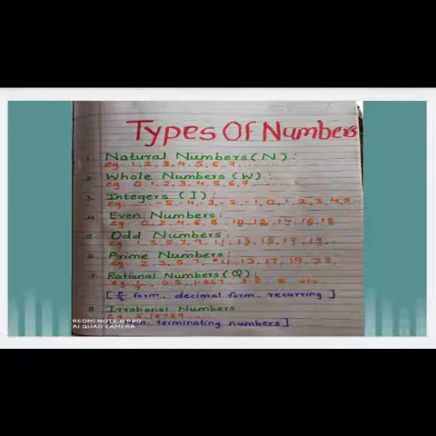Hence, see in the examples, 0.5, 1.567 are the decimal point numbers. 3.5, I put a line on the top of the 5. It shows the number 5 is recurring.